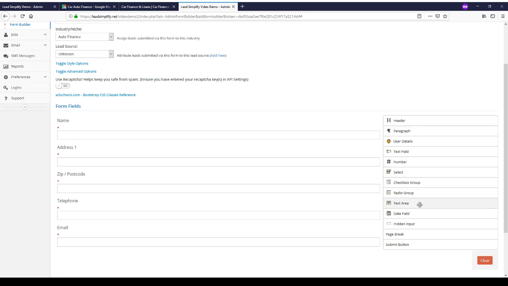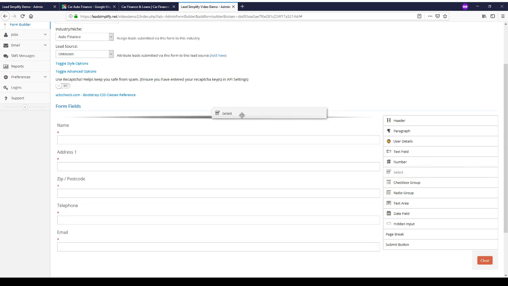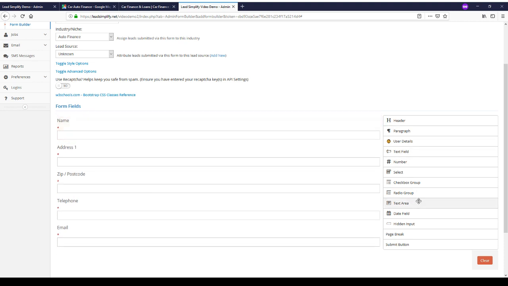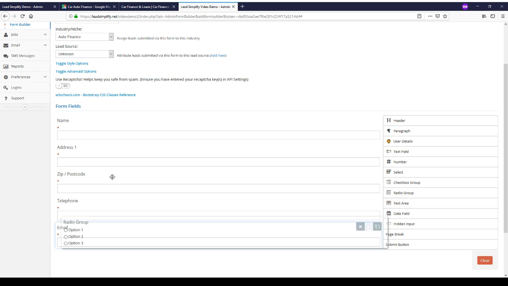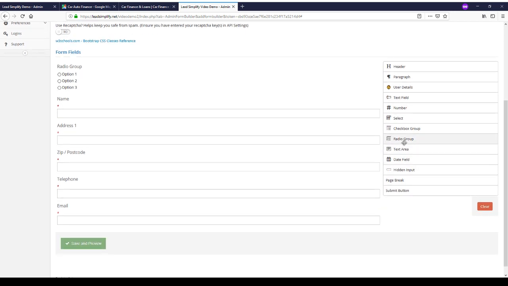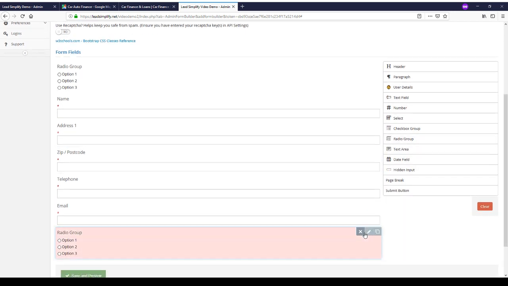What we are going to do is put a select box in there. This one will be, no we don't actually, we'll do radio group and move this up to the top. If you click this once, it will add something straight into the bottom of the form.